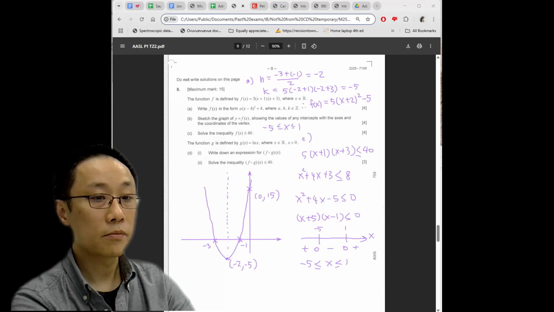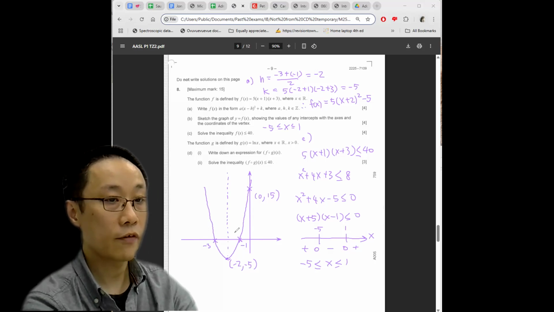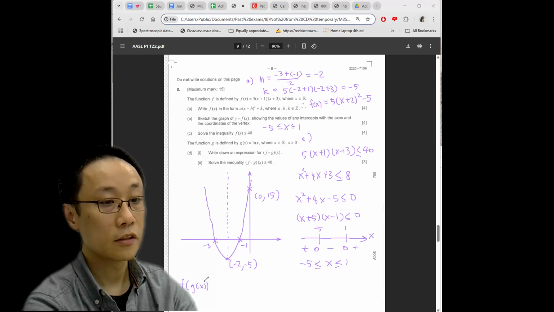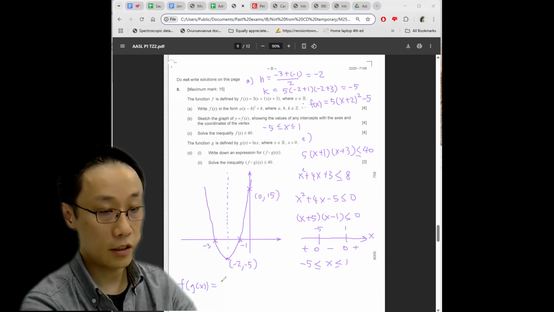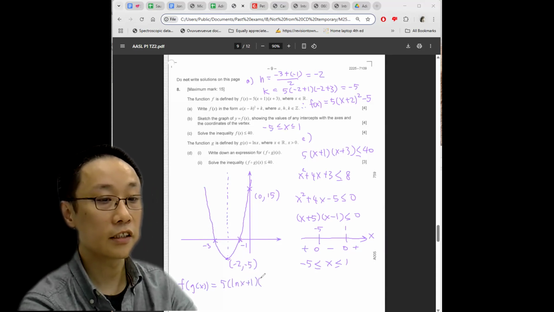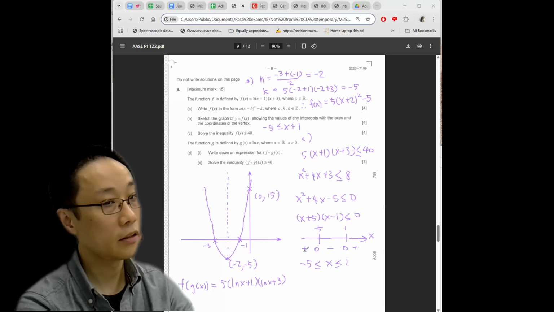They ask you to write an expression for a composite, but the composite is very easy. All you need to do is to replace the x within the f(x) by ln x. So the composite function will just be f of g of x, which is 5 times (ln x plus 1)(ln x plus 3). And you don't even need to expand it.